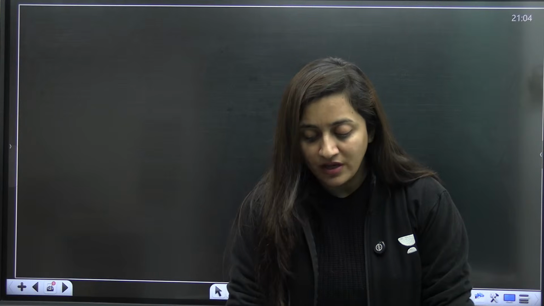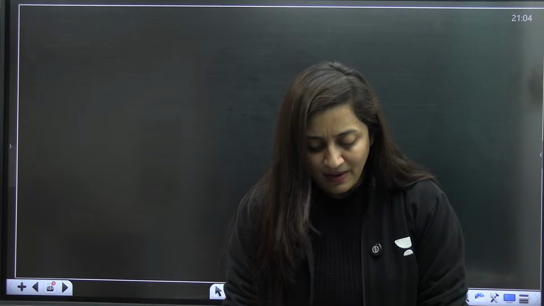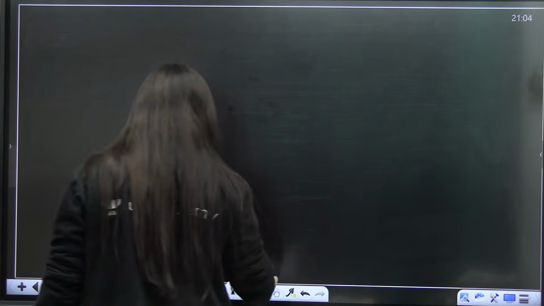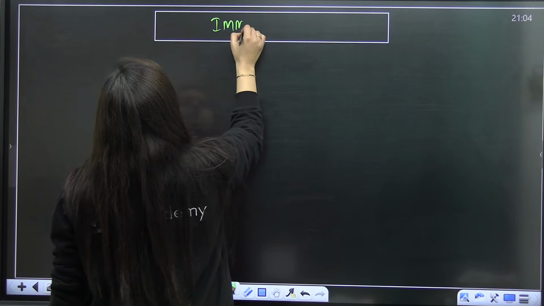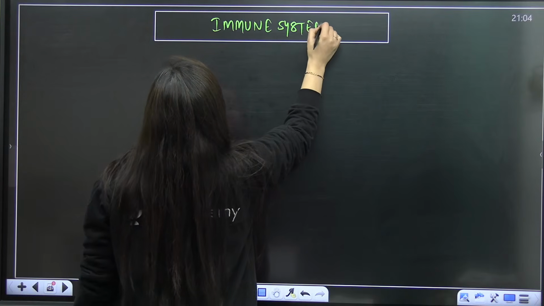So when it comes to immunity, what do you think? Do we have any by-birth immunity? Do you think that we have any by-birth immunity? Yes, we are immune to some diseases by birth only. Yes, we do. Okay, so this is what we have to discuss now. We are going to talk about the immune system here, and the types of immunity.